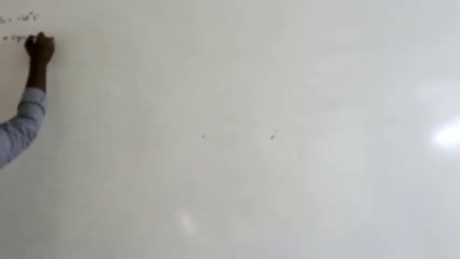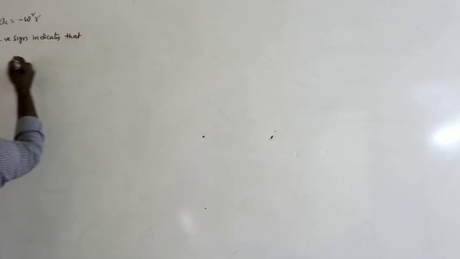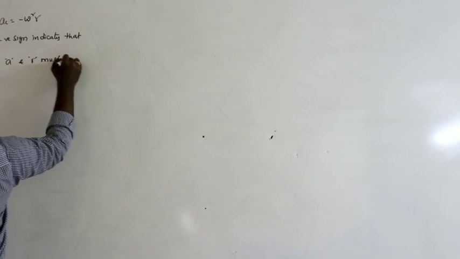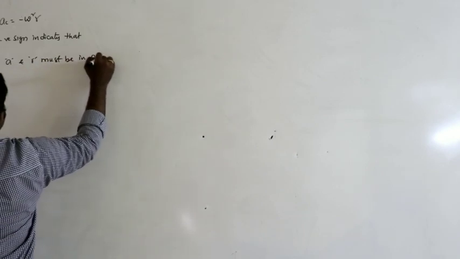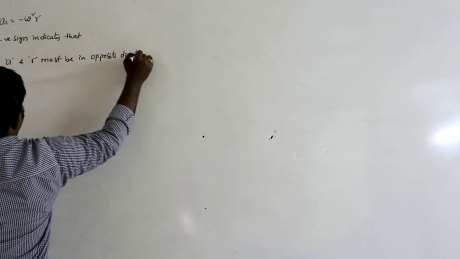Centripetal acceleration formula is minus omega square r. Here negative sign indicates that A and R must be in opposite direction. What is the direction of R? Away from the center. What is the direction of A? Always acting towards the center.